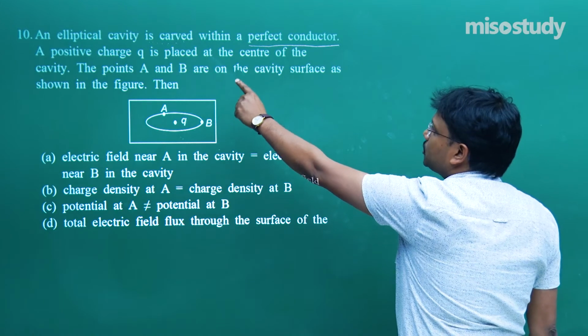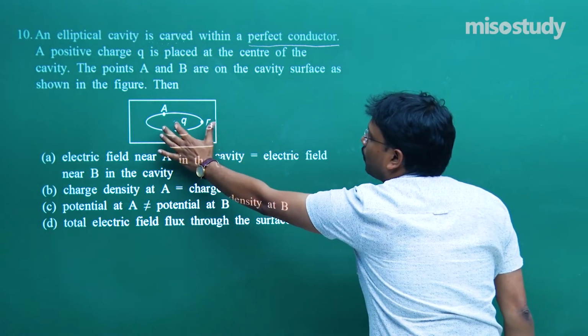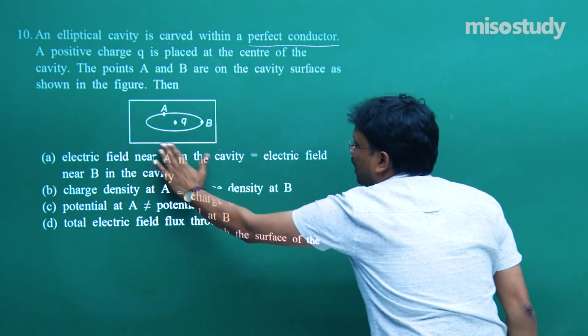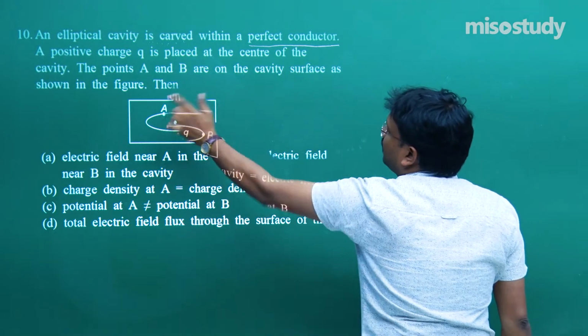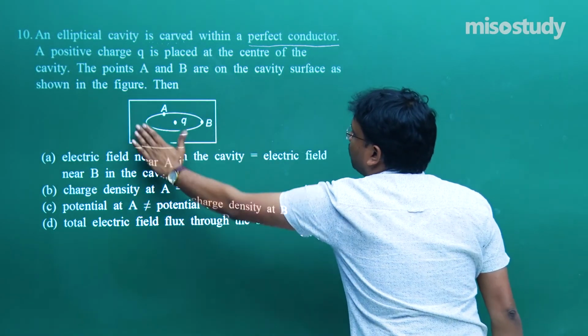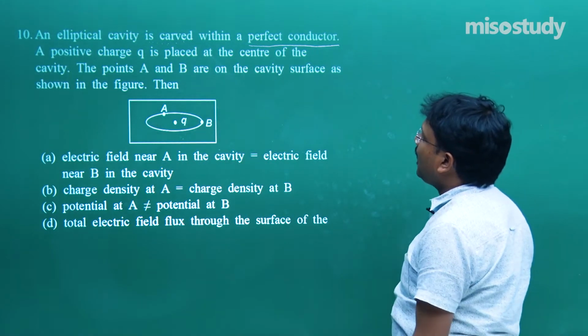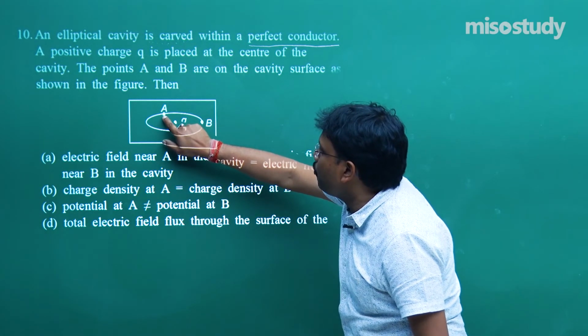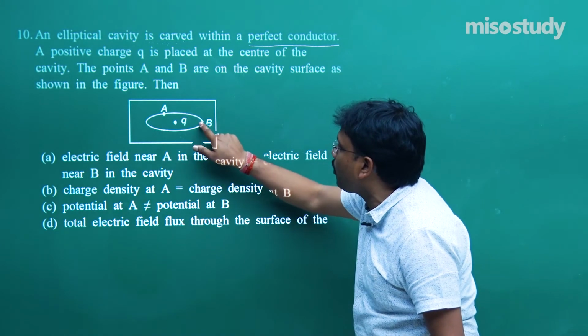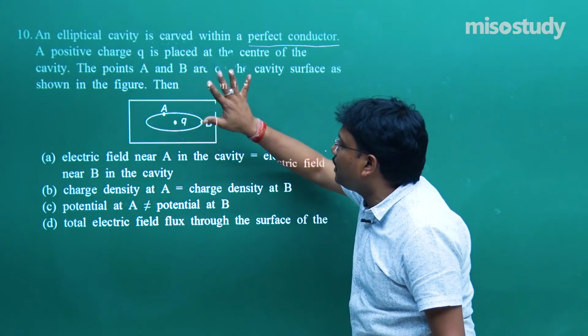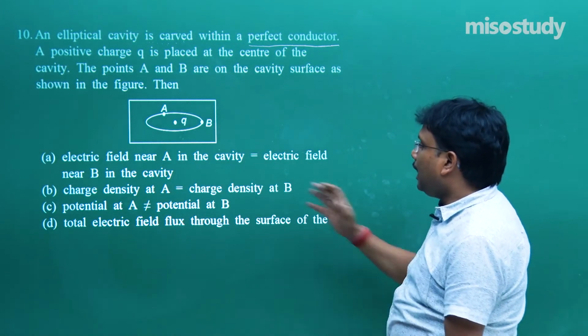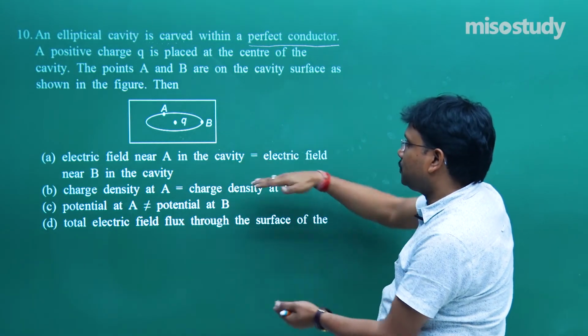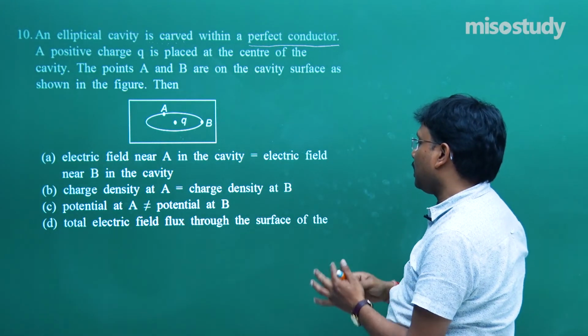A positive charge Q is placed at the center over here, and assume this entire portion is solid, with a cavity. This is a cavity, other portion is solid. The points A and B are on the cavity surface, exactly at the cavity surface. The moment point A or point B moves over here, it is going to land in the solid part. Then which one is going to be the correct option?